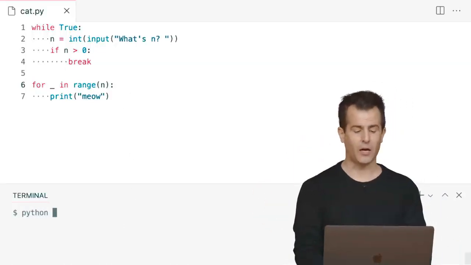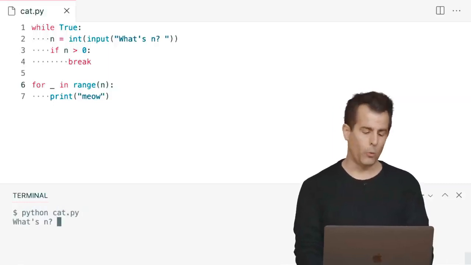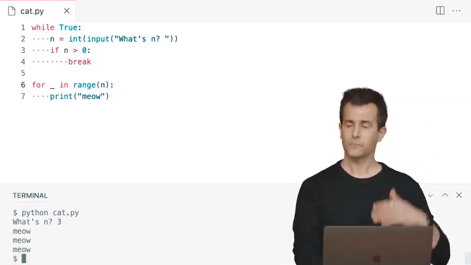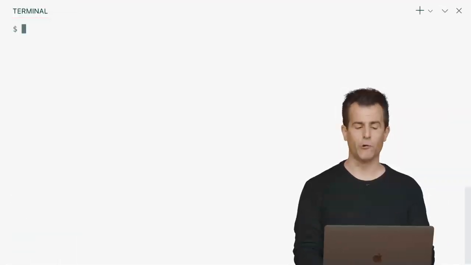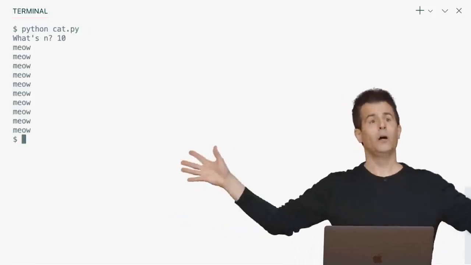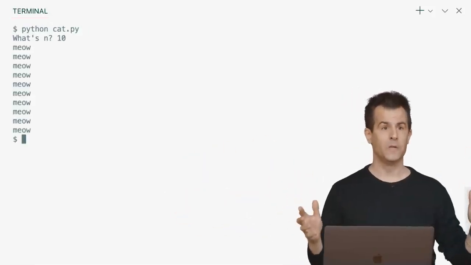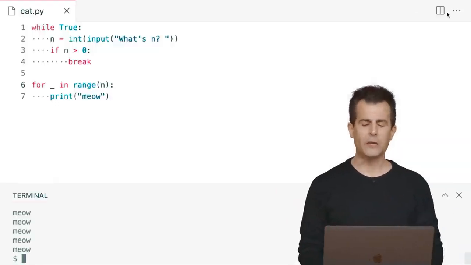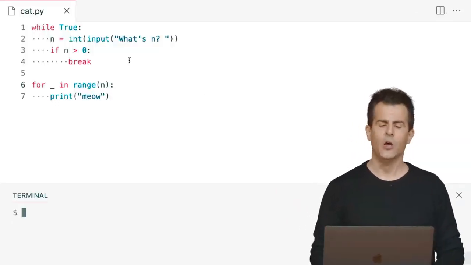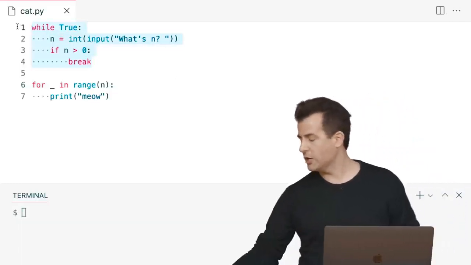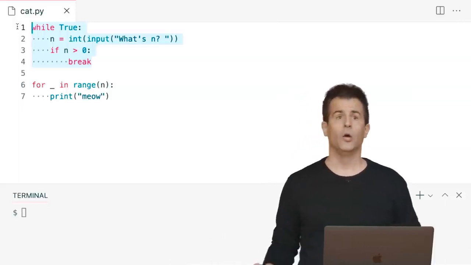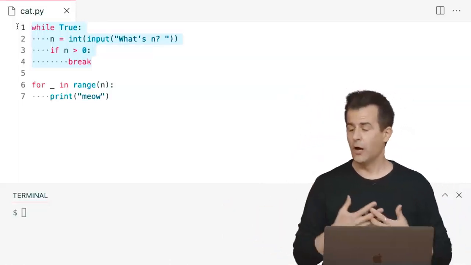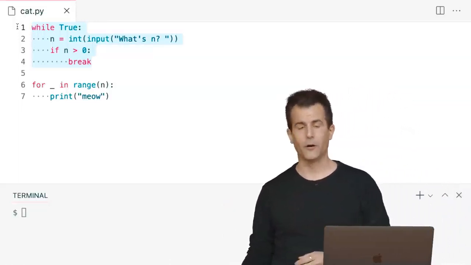So if I run this now, python cat.py, enter, well, what's n? Let's start with 3, where we began: meow, meow, meow. Well, this time, let me go ahead and increase the size of my terminal window just temporarily. Let me run python cat.py. Let me do it 10 times. Meow 10 times now appears on the screen. And the takeaways here are not just that we can meow 10 times or do something again and again, but this is a very common paradigm in Python when you want to do something again and again and again, but only until the user actually gives you a value that you care about here.